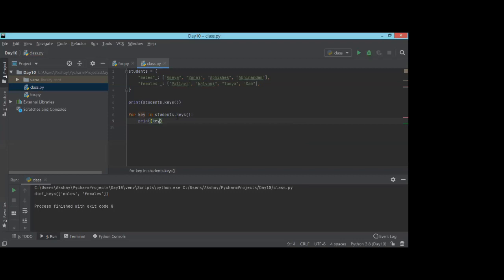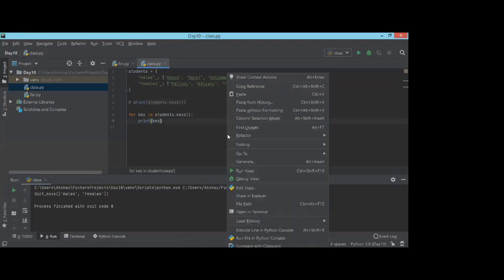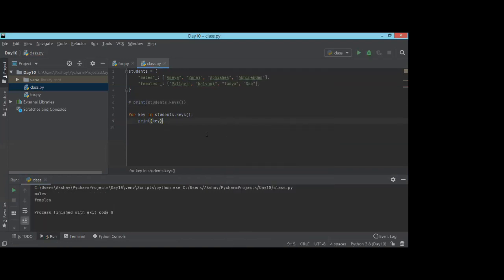Now it will give me a nice view. I don't want these extra brackets and all. I just want the keys. So let me comment this out right now and run the code. Yeah, so if you see, I got the right keys, only the key names. I don't want to deal with the rest of the stuff. I just want those things. So after for key in student.keys, the next thing is getting the value.